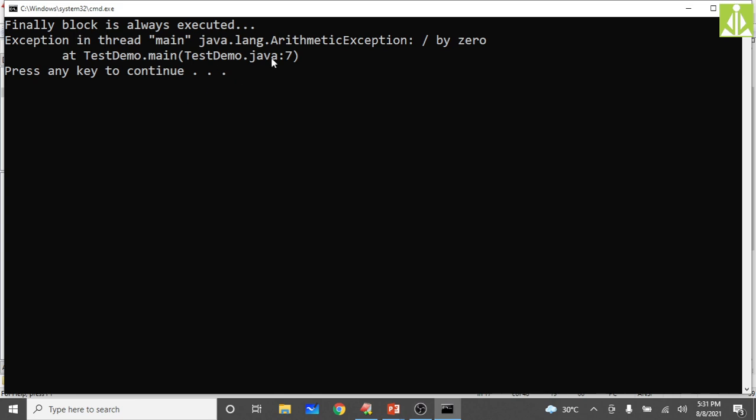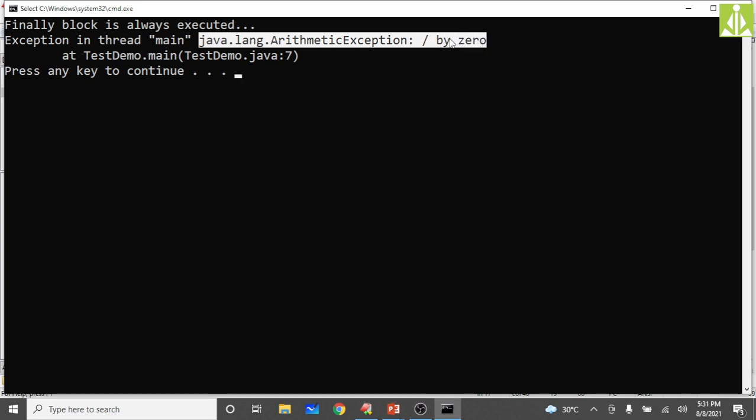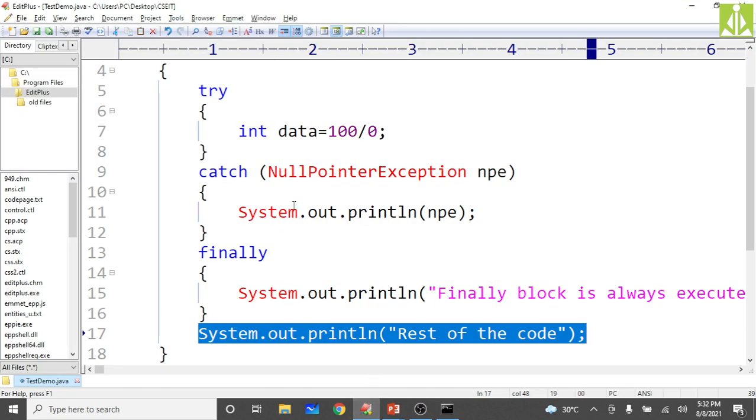See. Yes, exception in thread main, java.lang.ArithmeticException: divide by 0. From where we are getting this one? We are getting it from the default exception handler. Because the default exception handler is handling my exception, the rest of the code is not executing from my program.